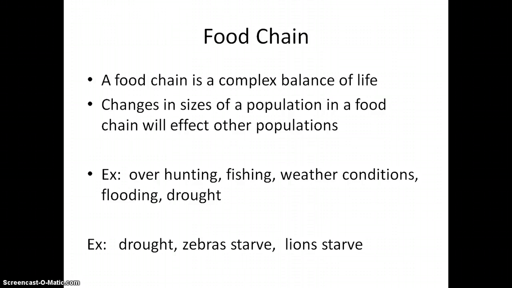So let's say we have a drought. If we have a drought, there's going to be what? There's going to be no water. Plants aren't going to be able to grow. So what happens if plants can't grow? Zebras are going to starve. If the zebra starves, where's the lion going to eat? So the lions will eventually starve as well.